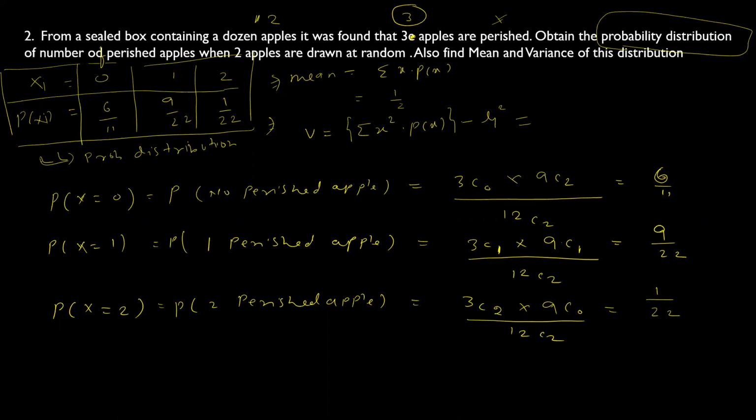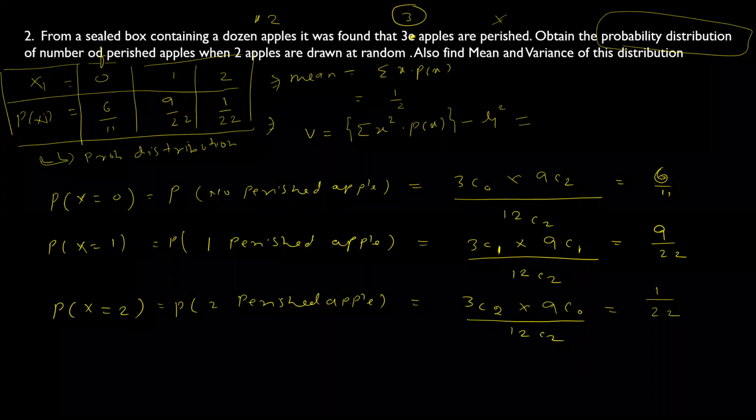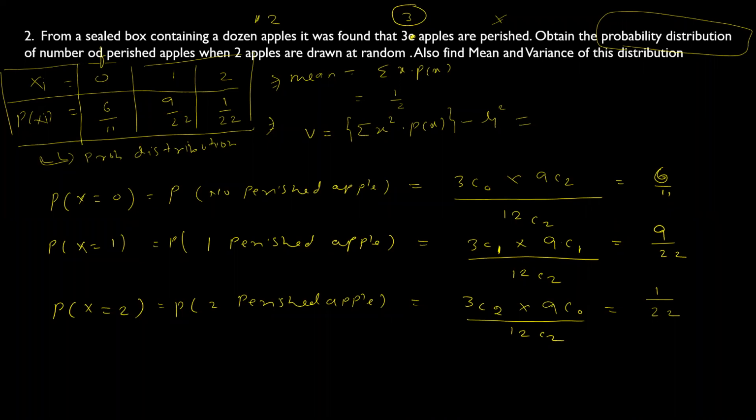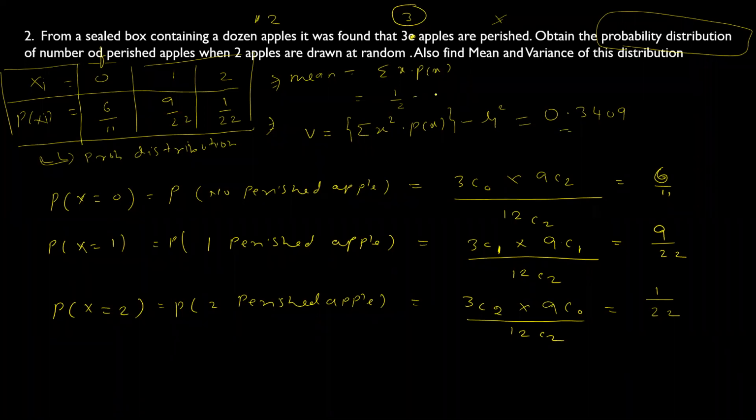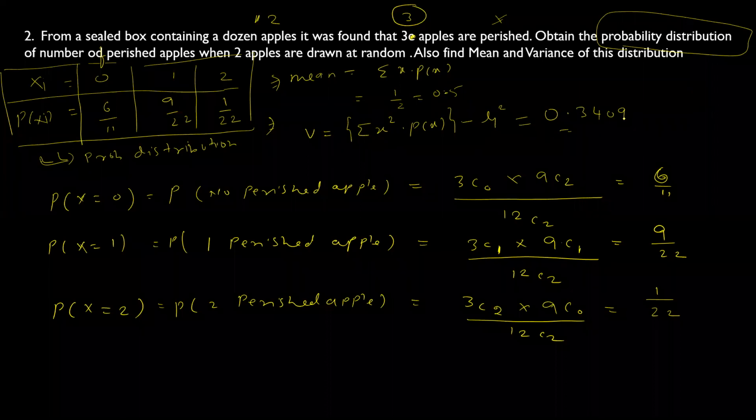You can tell me in decimals also. So in decimal it is how much? 165 by 484, 0.340 something. So this is coming around 0.3409. Alright. So the mean is 0.5 and the variance is 0.3409. Okay, that's it.